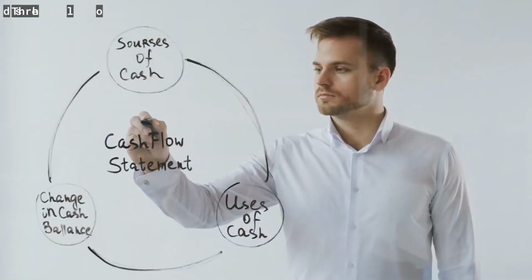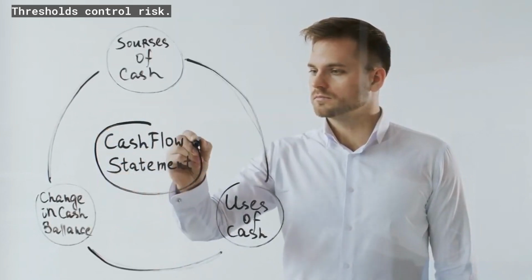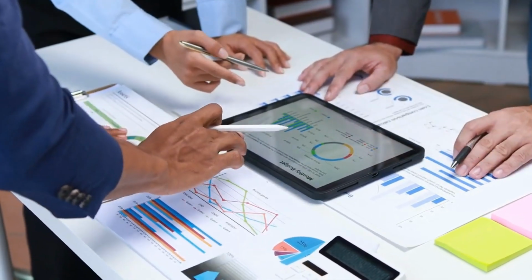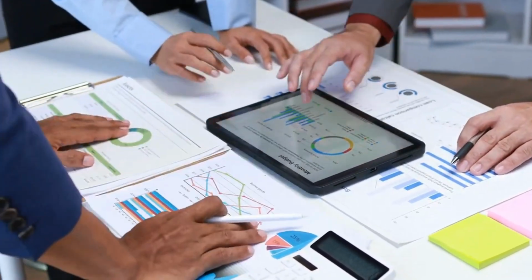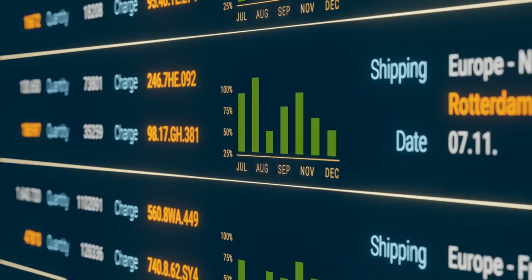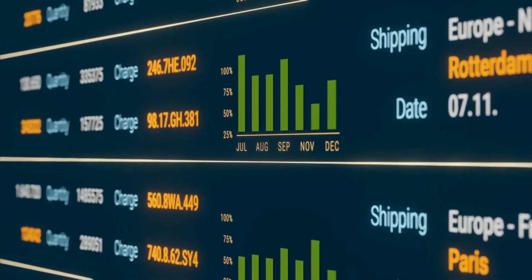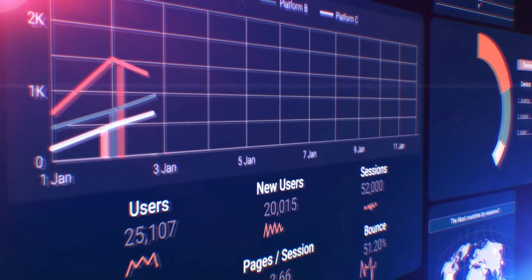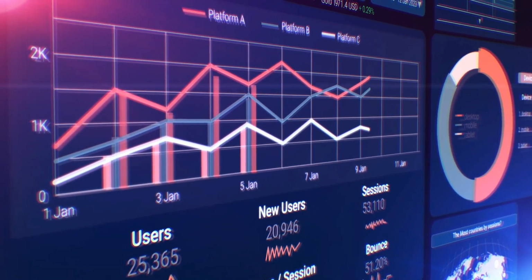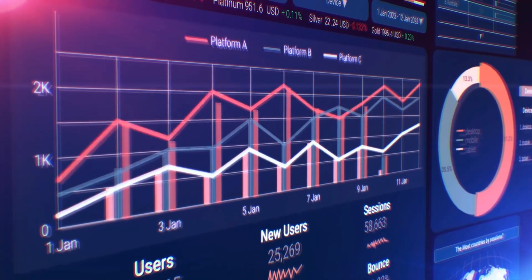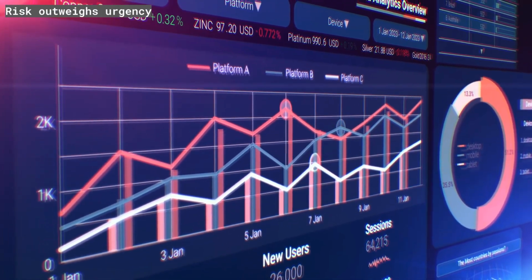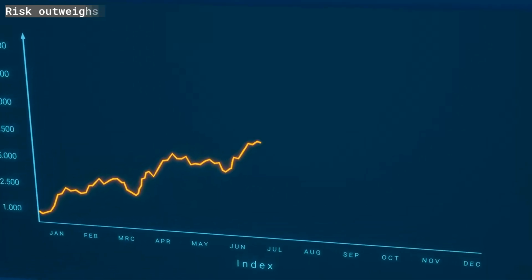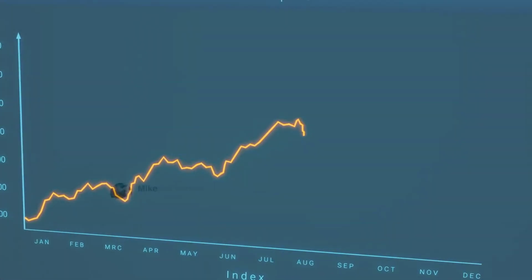Small amounts move fast, large amounts slow down. This is not inefficiency, it is risk control. Approval thresholds exist to increase scrutiny as exposure rises and to shift accountability upward. Every spend carries risk: financial, compliance, reputational, and operational. The requester rarely sees this layer, the system always does. High-risk categories face resistance regardless of urgency.